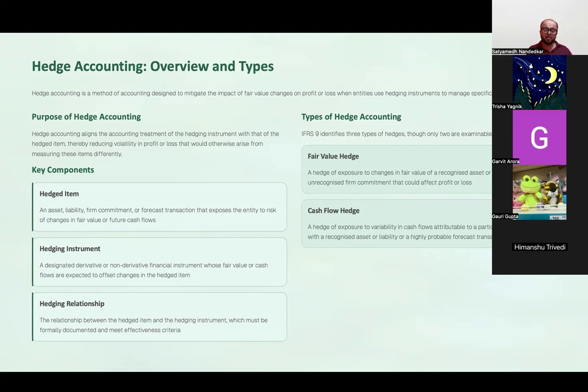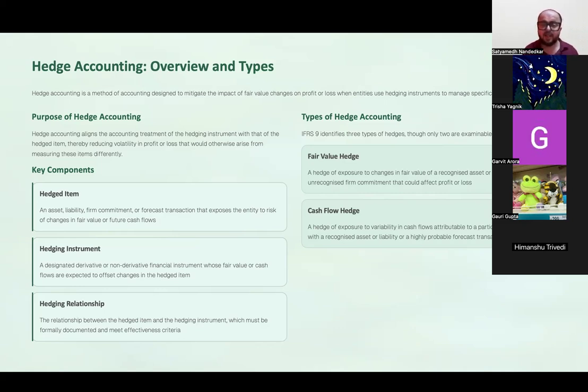And what is a hedging instrument? A futures contract, a forwards contract, an option, whatever it is, which allows me to purchase this Coldplay ticket at a fixed price. That is my hedging instrument. And hedging relationship is the relationship between hedged item and the hedging instrument. अब hedge accounting में आपके पास दो अलग अलग types of situation आएगा, fair value hedge and cash flow hedge.